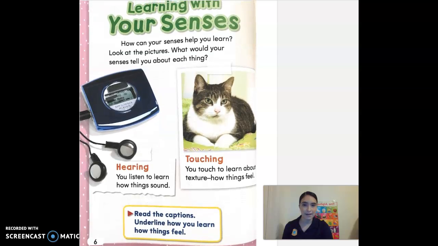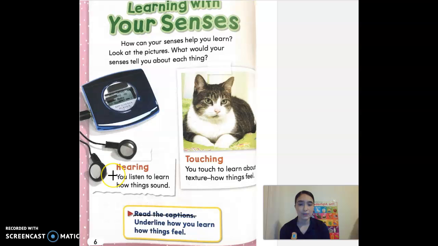Okay. Next, learning with your senses. Down here it says we're going to read the caption and we're going to underline how you learn how things feel. Okay, how can your senses help you learn? Let's take a look at the pictures. And what would your senses tell you about each thing? All right, the first one looks like those are some headphones. If you're going to put them in your ears, what sense are you going to use?